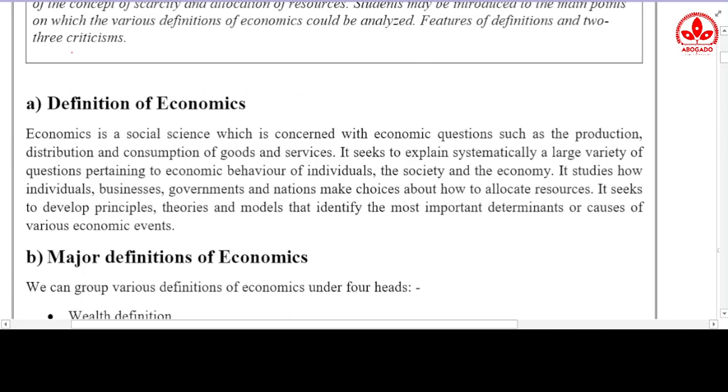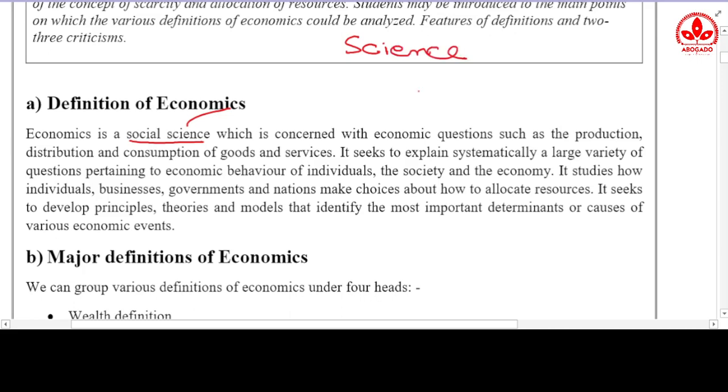Like we saw over there, we already know that economics deals with economic questions. Now a question arises: what is this social science? We have heard about science, but what is social science? If we talk about science, we need to know a little bit about what science is basically about.